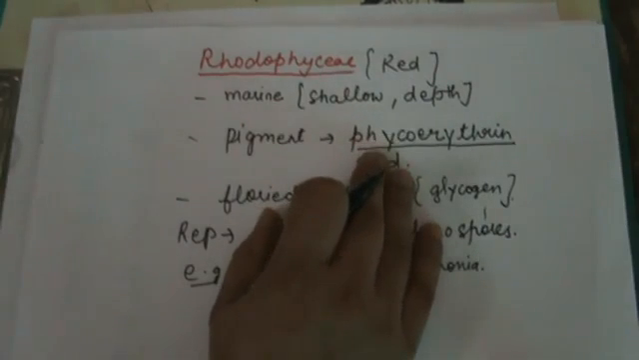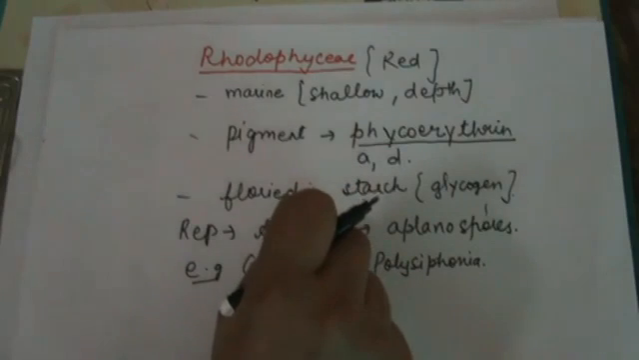And why is green algae green? Due to the predominating chlorophyll A. And why brown algae? Due to the presence of chlorophyll A, C, carotene and xanthophyll, or we can say due to the presence of fucoxanthin. Fucoxanthin is a pigment of the xanthophyll type. It is brown in color.